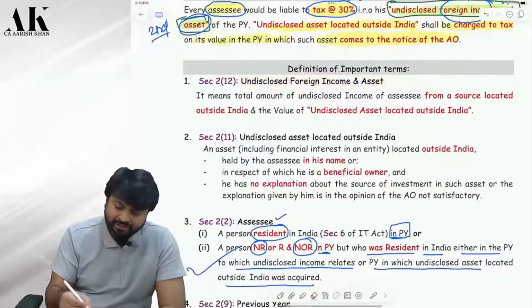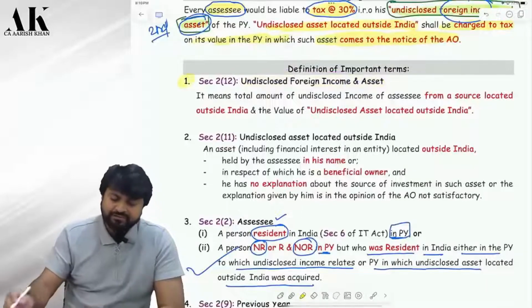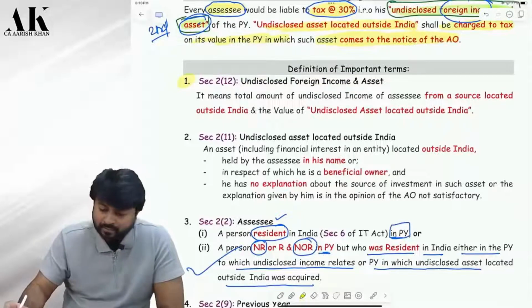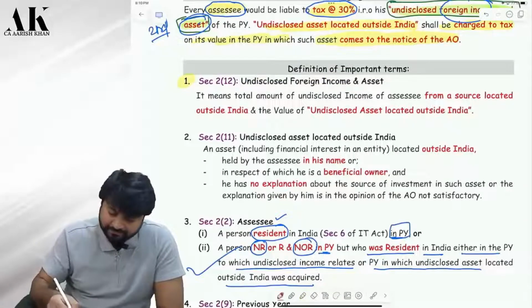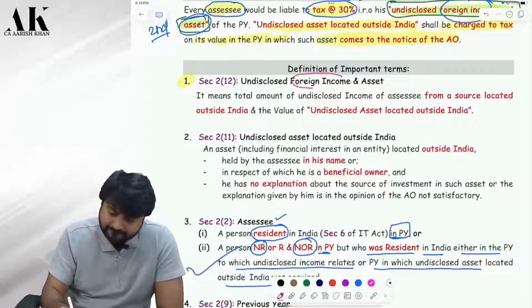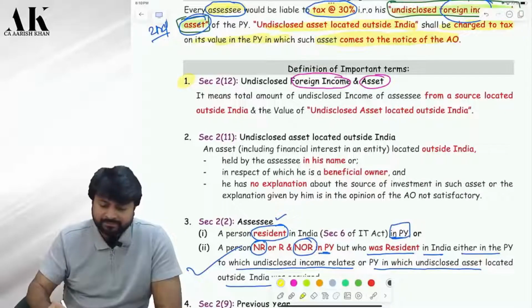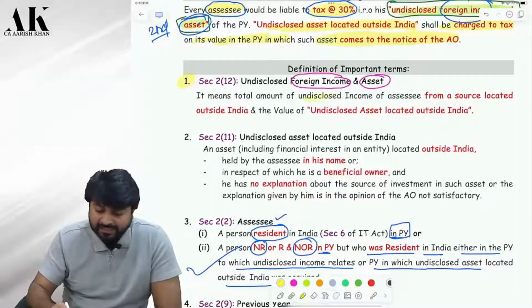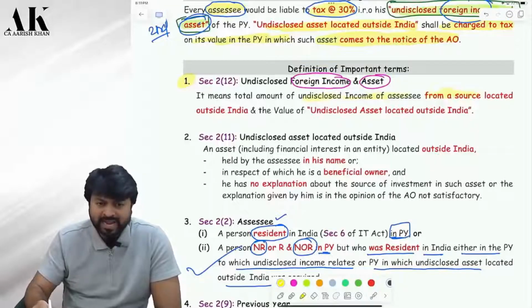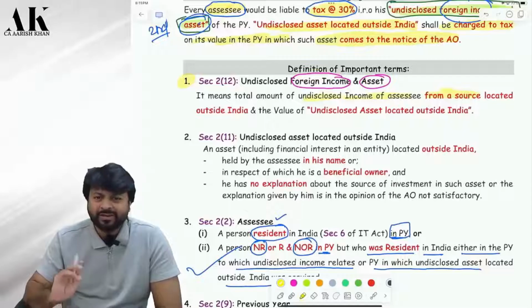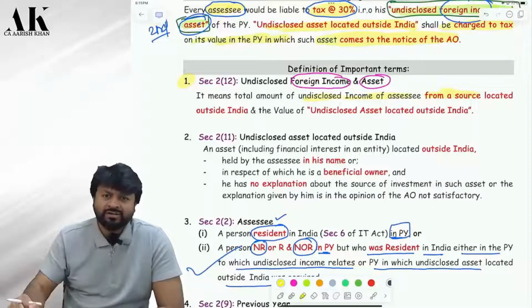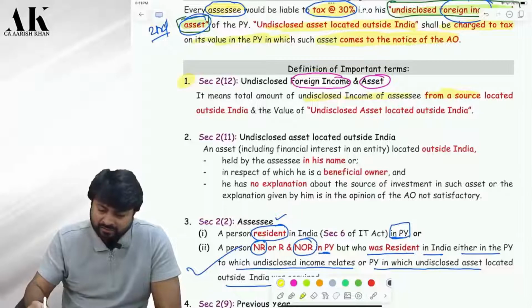Coming back to the first definition here. What is the first definition? Undisclosed foreign income and asset. Okay. Now listen carefully to me. It means total amount of undisclosed income of the assessee from which source? From Delhi, from Punjab, from Tamil Nadu, from Chennai, from Andaman Nicobar. Tell me. No, all those incomes we are not interested in this law. For that there is a taxation law, income tax law. Correct or not? From a source located outside India.